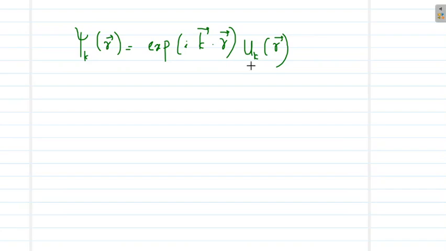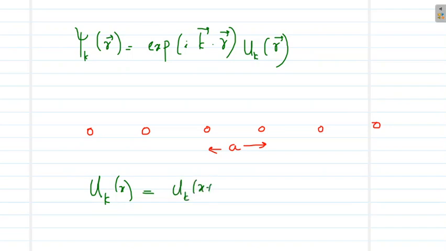So suppose we are considering a linear chain of atoms with interatomic spacing a, and suppose there are n such atoms and the total length is capital L. Then surely since uk of x is periodic, uk of x will be uk of x plus Na. Since a is the periodicity, n times a will also give the same corresponding point, and hence uk of x will be uk of x plus Na.